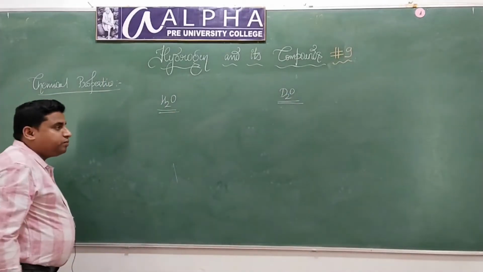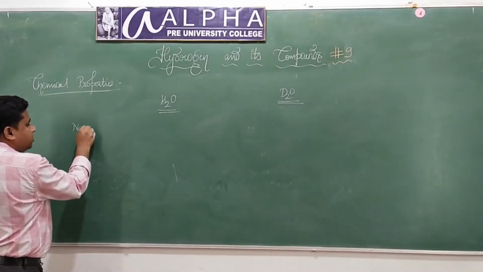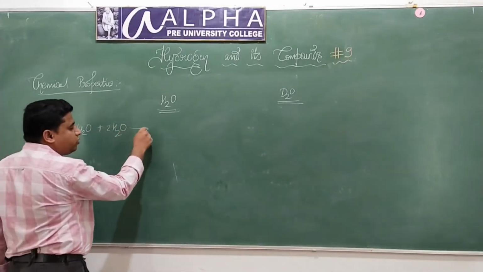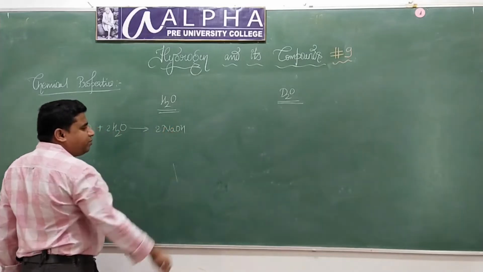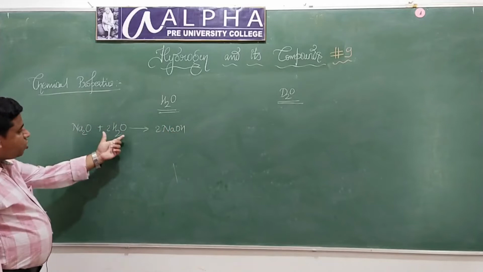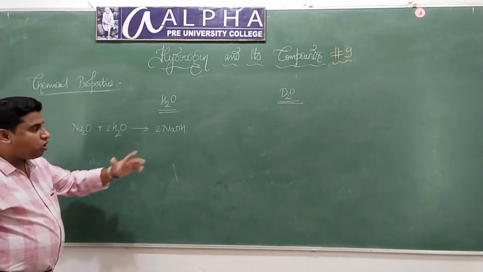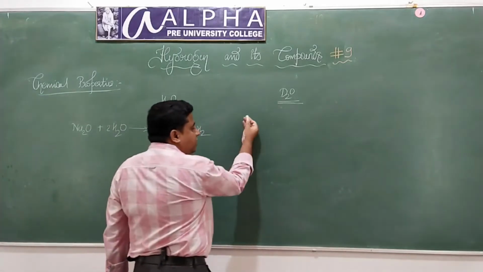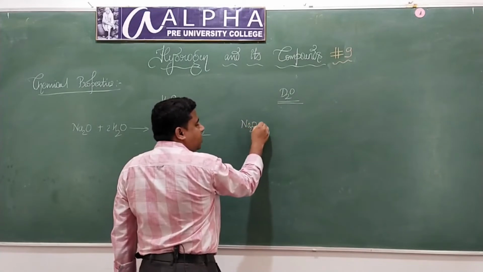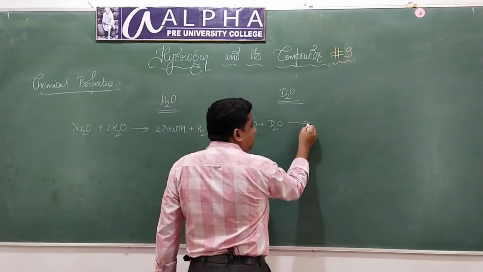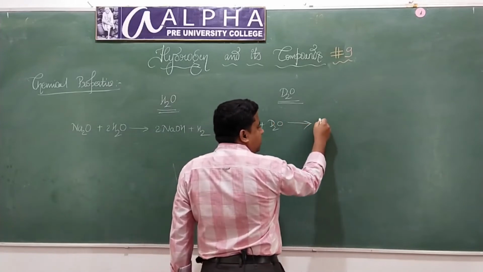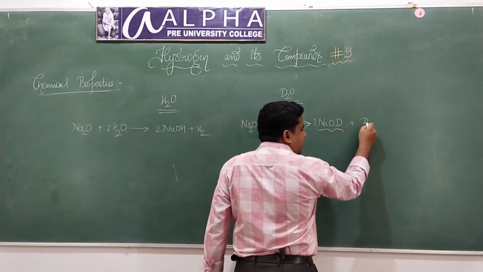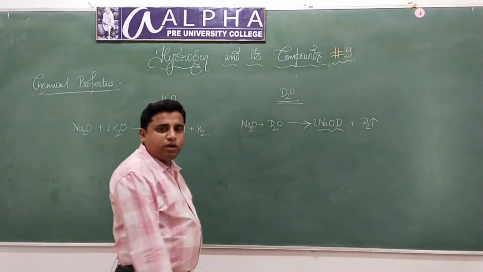Now we know when sodium oxide dissolves in normal water, it will form sodium hydroxide, a base. When any metal oxide dissolves in normal water, it will form its hydroxide with the liberation of which gas? Hydrogen gas, isn't it? Just like this, even when metal oxides dissolve in heavy water, they form their respective hydroxides. It is 2NaOD, and which gas is liberated? D2 gas will be liberated.